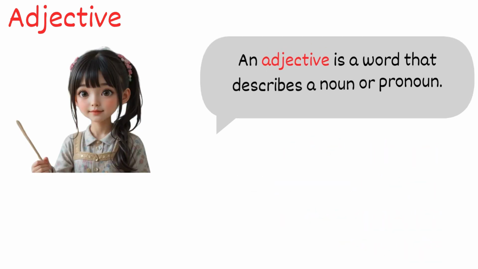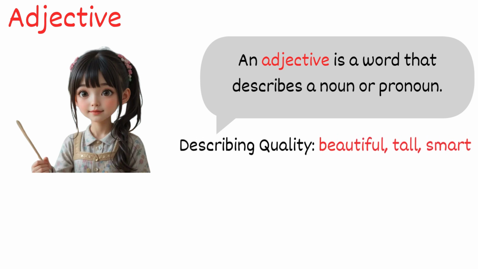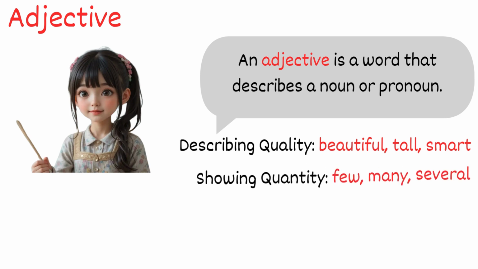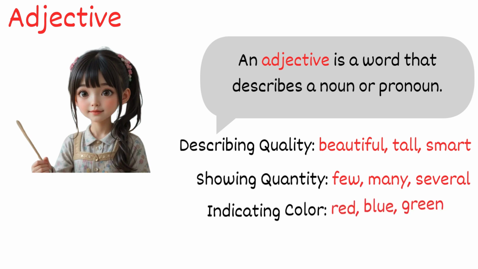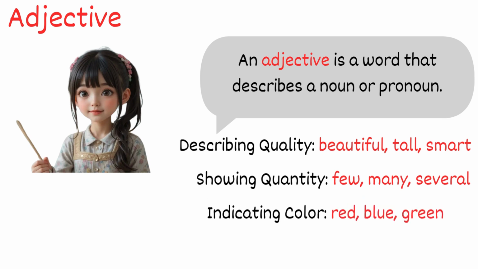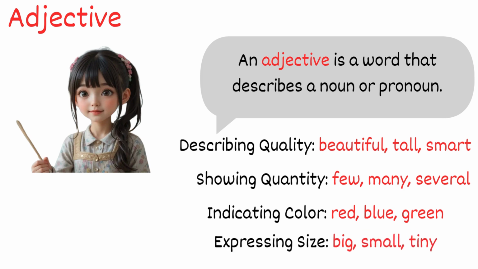Adjective. An adjective is a word that describes a noun or pronoun. Describing quality: beautiful, tall, smart. Showing quantity: few, many, several. Indicating color: red, blue, green. Expressing size: big, small, tiny.